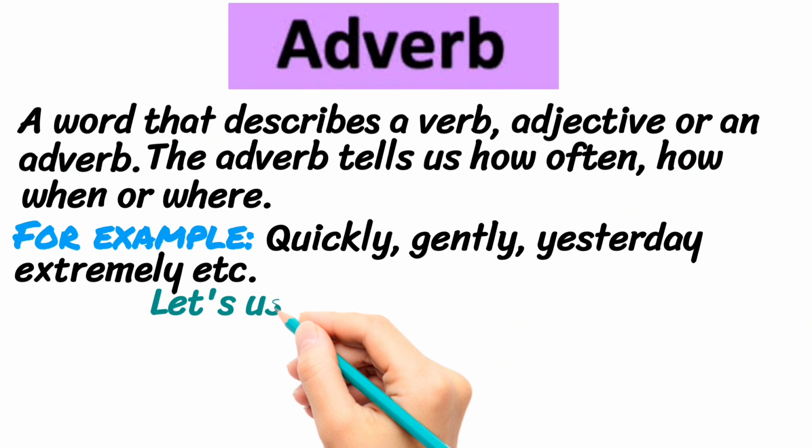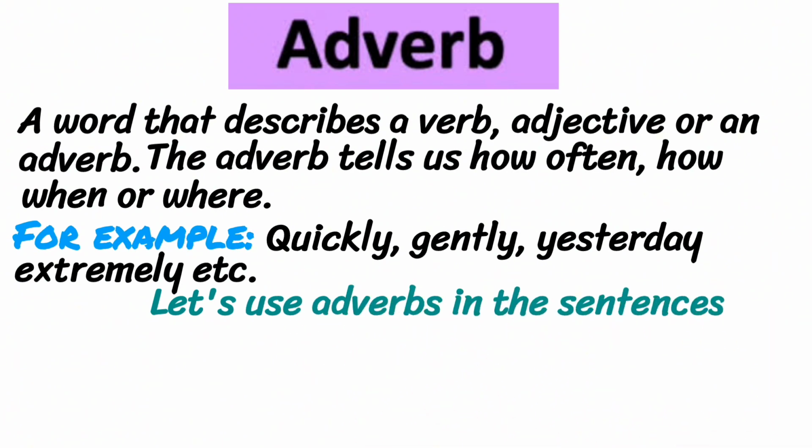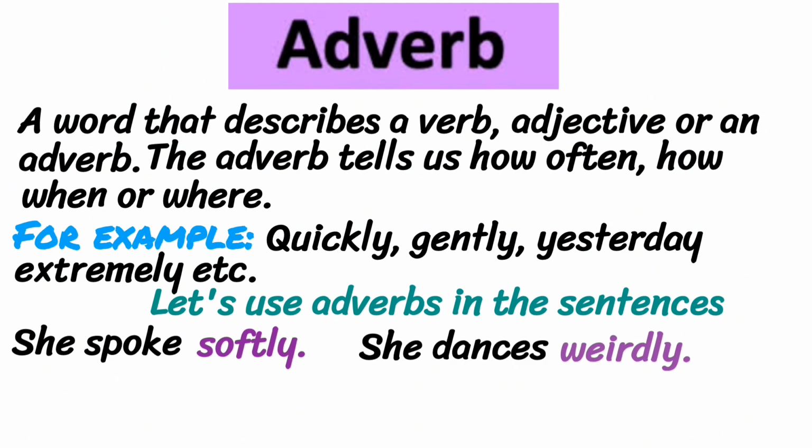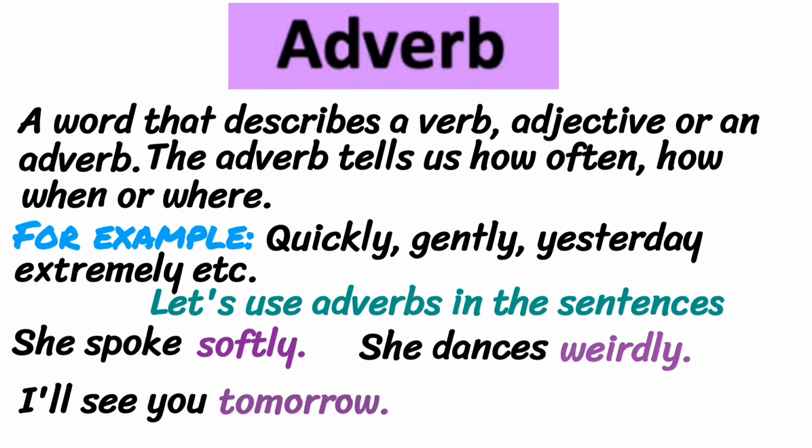Let's use adverbs in the sentences. She spoke softly. In this sentence, spoke is verb and softly is adverb. She dances weirdly. In this sentence, weirdly is adverb that describes the verb dance. I'll see you tomorrow. In this sentence, tomorrow is adverb. Go downstairs. In this sentence, downstairs is adverb.